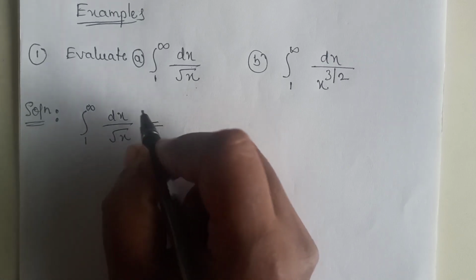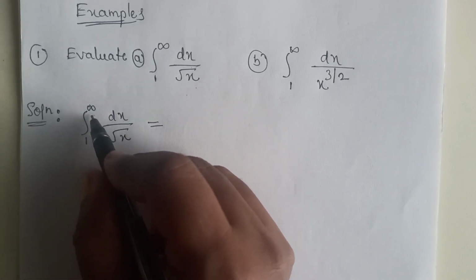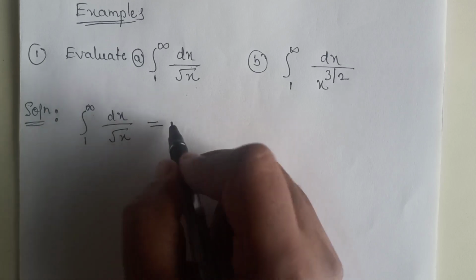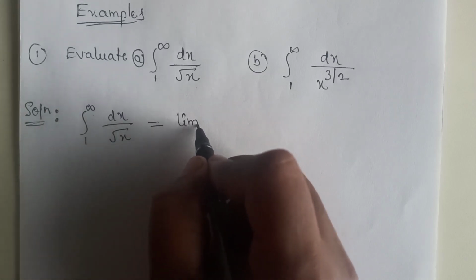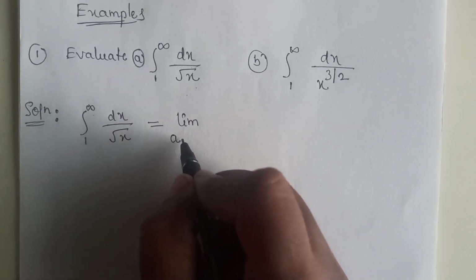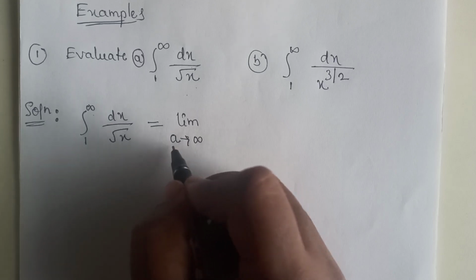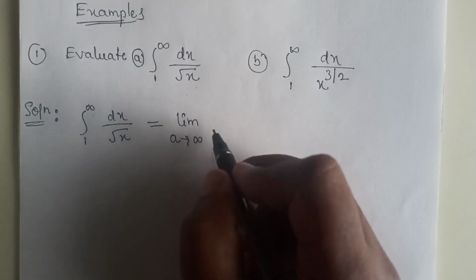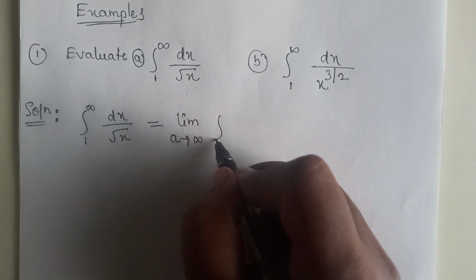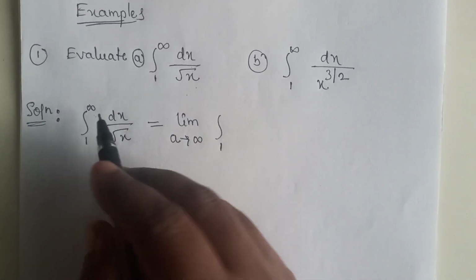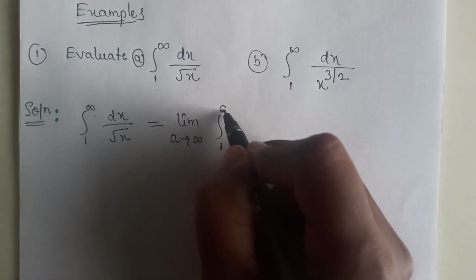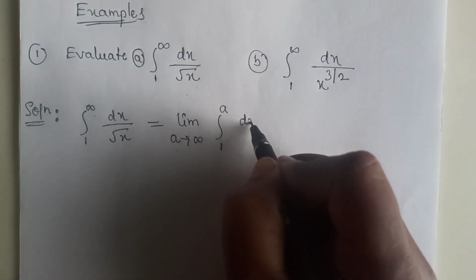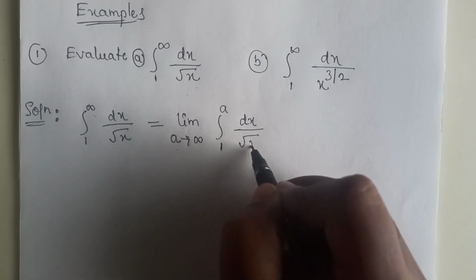Since the upper limit is infinity, I will take a limit, using one variable a tends to infinity. You can use any variable a, b, c or t, whatever you want. So integration 1 to a, now I change this infinity as a, and keep the integrand as it is, dx divided by root x.